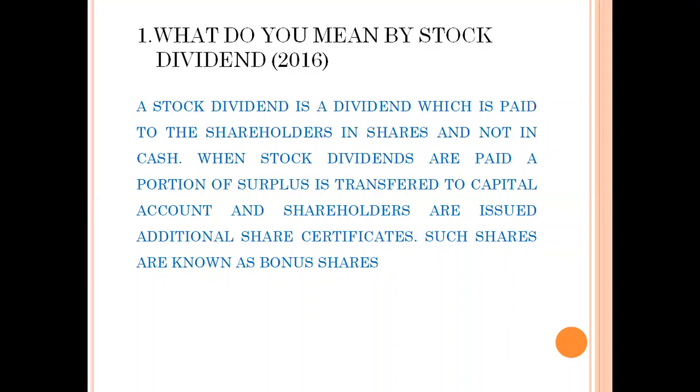What do you mean by stock dividend? An important question which has appeared in 2016. Usually dividends are paid through cash, that is dividend amount is credited to shareholders' bank account. But in case of stock dividend, dividend is paid in terms of shares and not in cash. It is more commonly known as bonus shares. When stock dividends are paid, a portion of surplus is transferred to capital account and shareholders are issued additional share certificate.